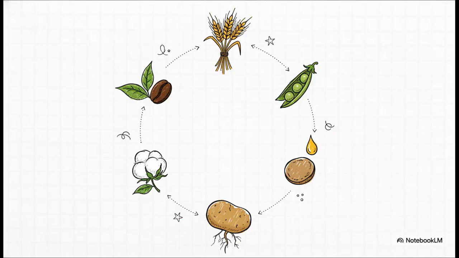Beyond just the seasons, crops are categorized by their agronomic value, which is essentially what they provide to us. Just notice the sheer variety here. We've got cereals like rice and wheat, the starchy grasses that basically feed the world. There are millets, serving as a vital staple for poorer populations, like pearl millet in Rajasthan. Then you have pulses. These are grain legumes that are the absolute cheapest source of protein, and get this, they actually enrich the soil they grow in.